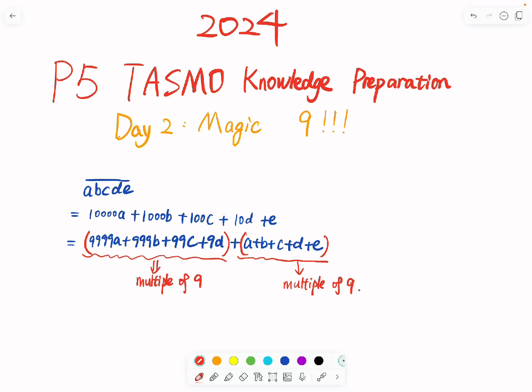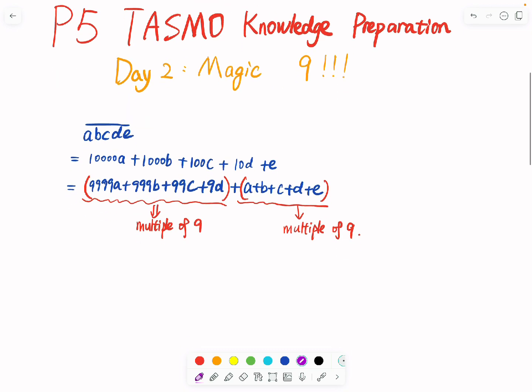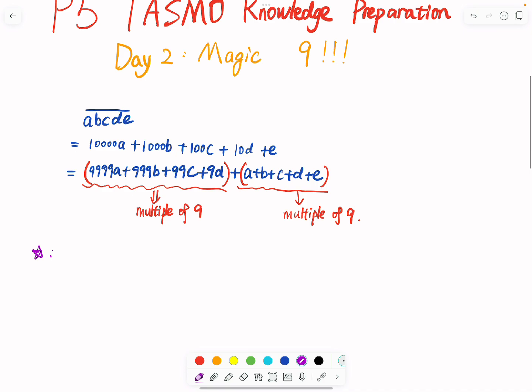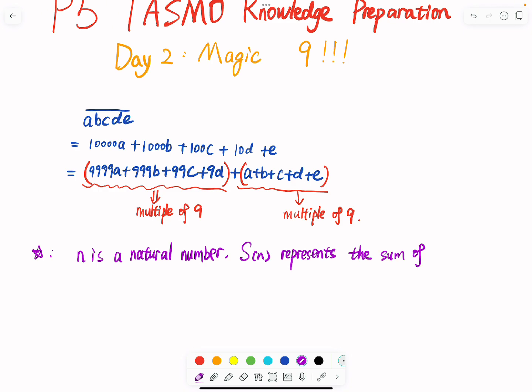In math, we have a conclusion like that, and I will write it in a simpler way. If n is a natural number, and Sn represents the sum of its digits, this is a little advanced conclusion. That means we have n congruent to Sn mod 9.